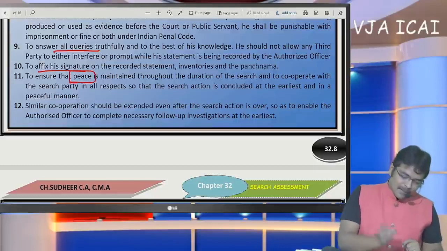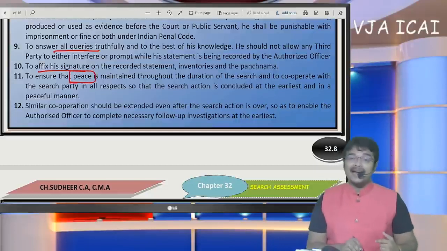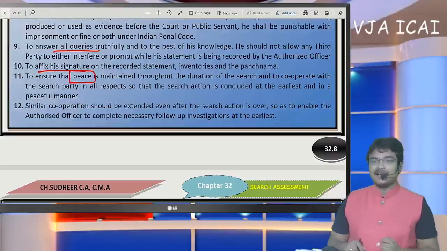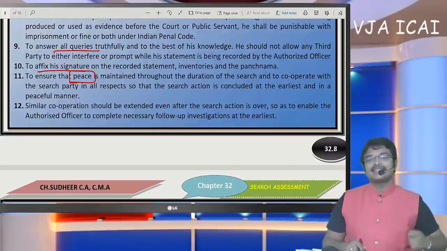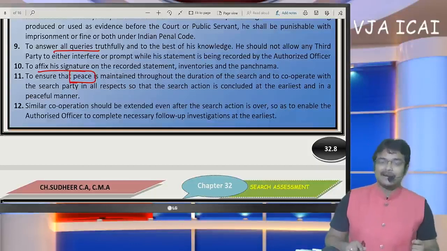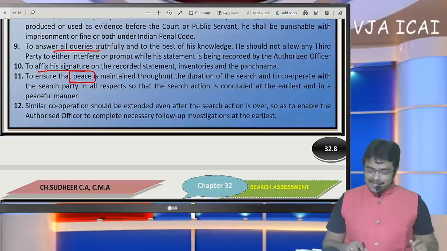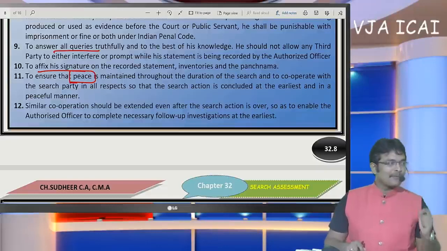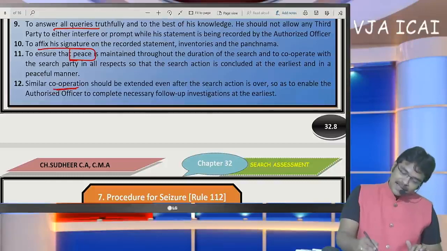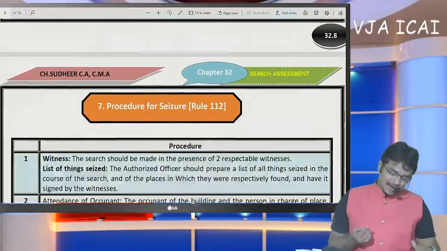And this is a very important thing, but one which cannot be maintained practically. Peace has to be maintained until the completion of the assessment. But practically speaking, SSC gets tense, he may shout, whatever may be, but what is theoretically presented here is that they must keep peace until the completion of the assessment. Similar cooperation must be extended until the search is completed.